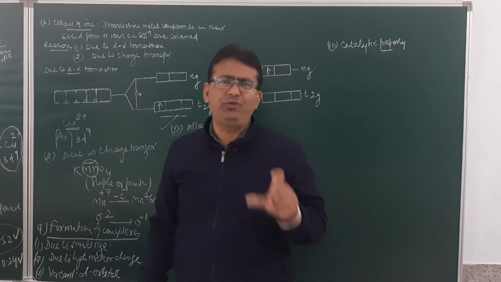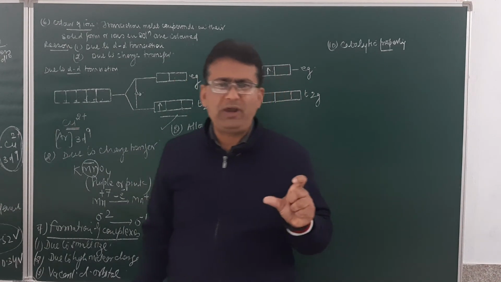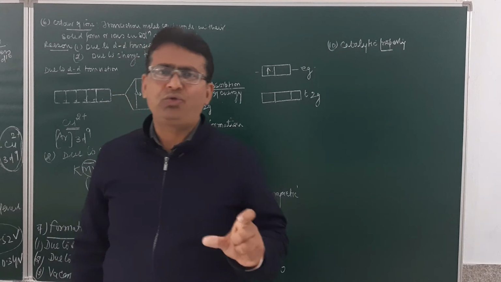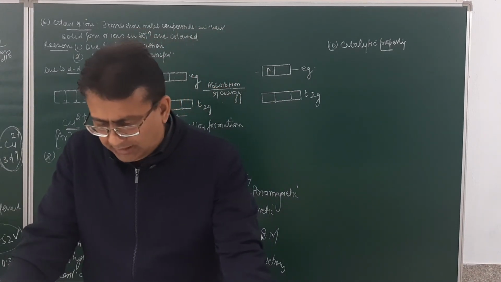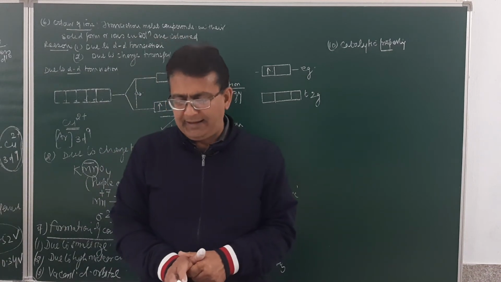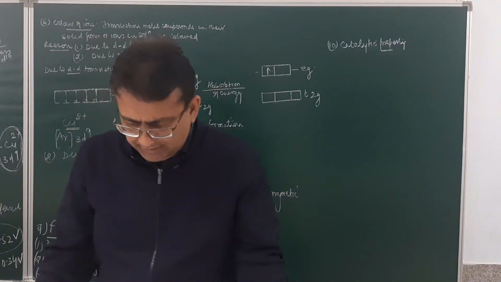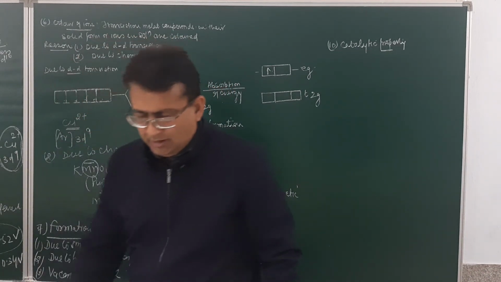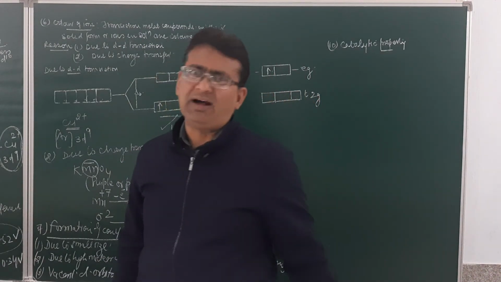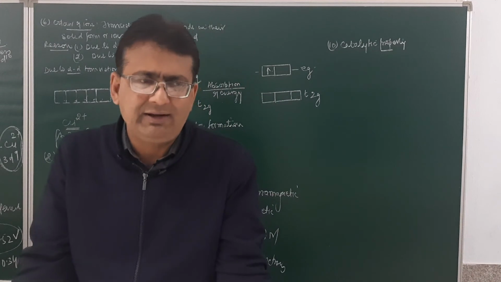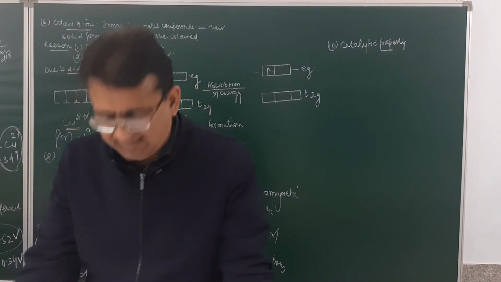The answer is very simple. They have a vacant n-1 d orbital, so these atoms can accept electrons from the reactant atoms and form an intermediate compound, which lowers the energy barrier and hence acts as a catalyst.